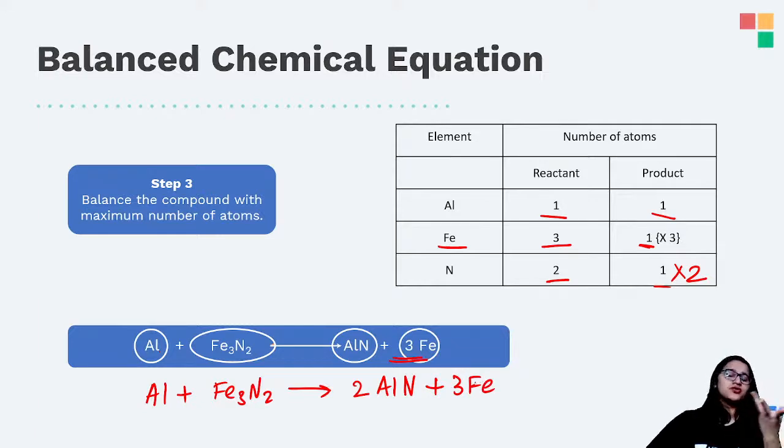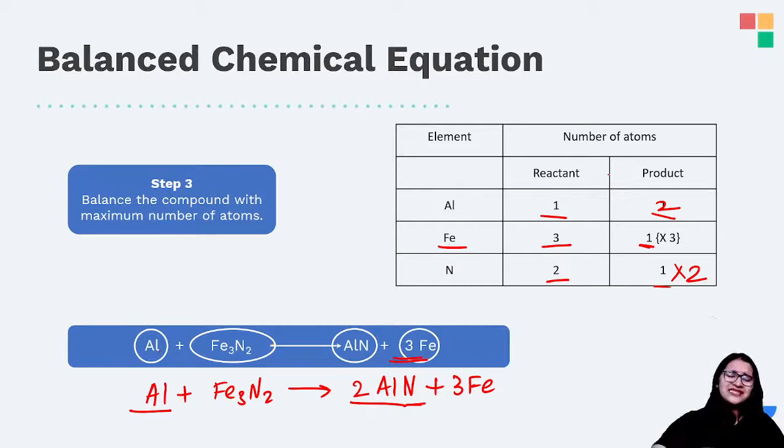Very nice ma'am, this is already balanced. Now nitrogen is also balanced, iron is also balanced. लेकिन भैया जी जब हम नाइट्रोजन बैलेंस कर रहे थे, we multiplied this AlN by 2. अभी aluminium भी 2 हो गया on the right hand side, but on the left hand side I only have 1 of aluminium, right? तो ये 1 को 2 बना सकते हैं क्या?